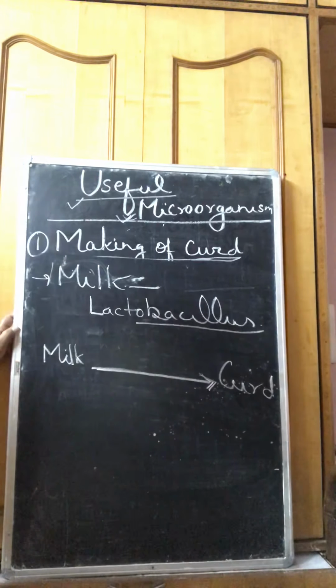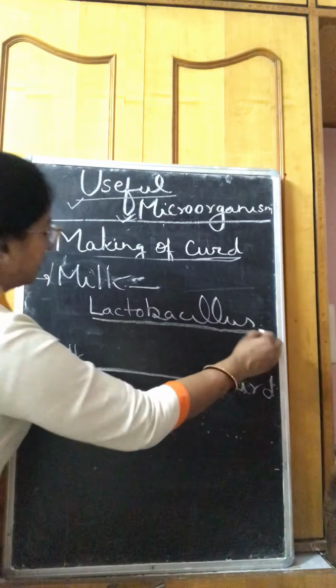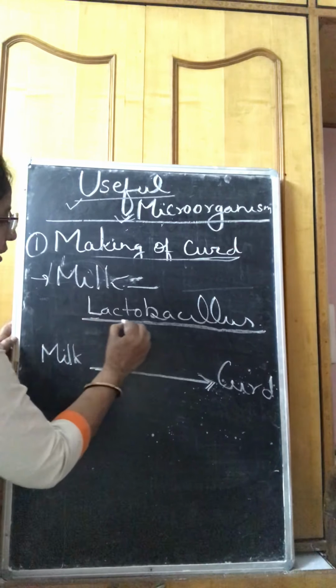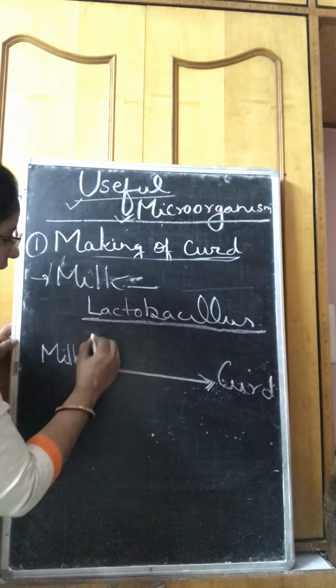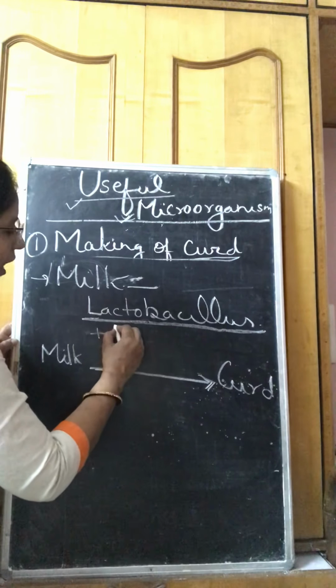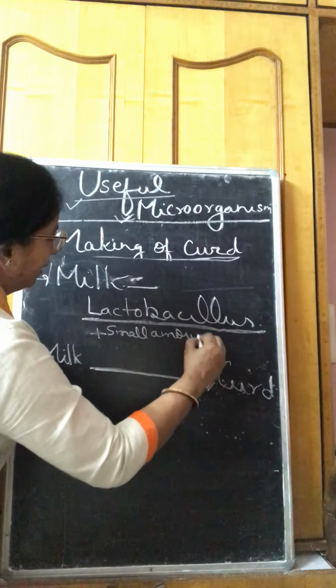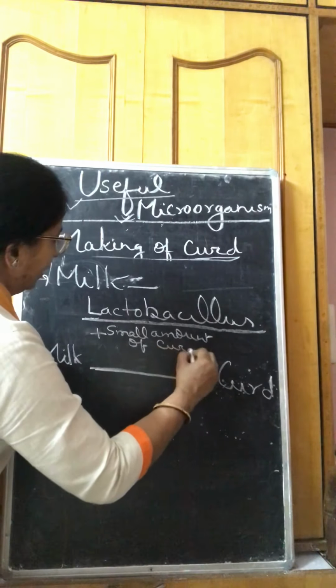How is this possible? When the amount of Lactobacillus is increased enormously. And how can its amount be increased? By addition of a small amount of curd. When a small amount of curd is mixed in milk, what happens?